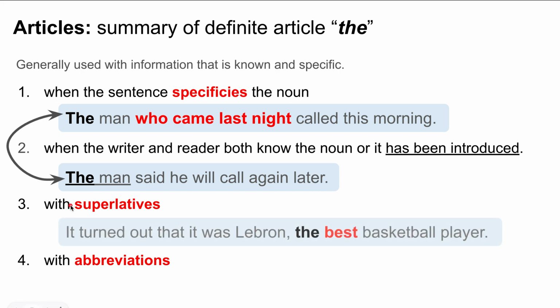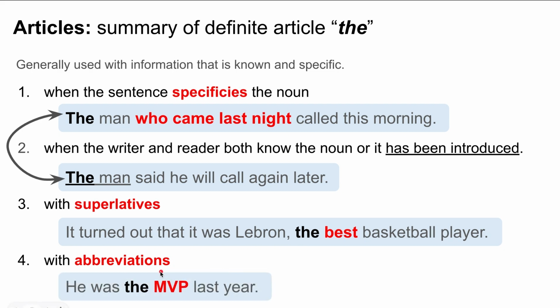And we use it with superlatives. It turned out that it was LeBron, the best basketball player, and with abbreviations. He was the MVP last year. Once again, when I talk about abbreviations, think about such things as the FBI, the CIA, the USA, the UAE, that is the United Arab Emirates, the EU, okay, the European Union. So we use it with the.